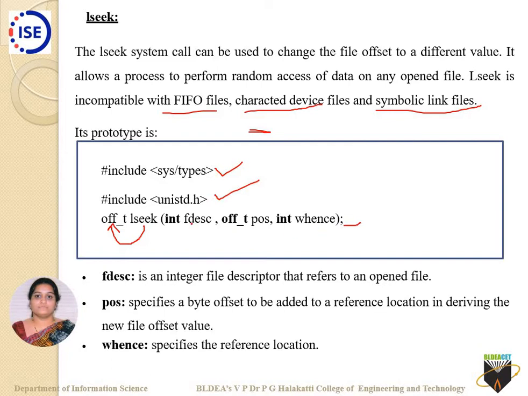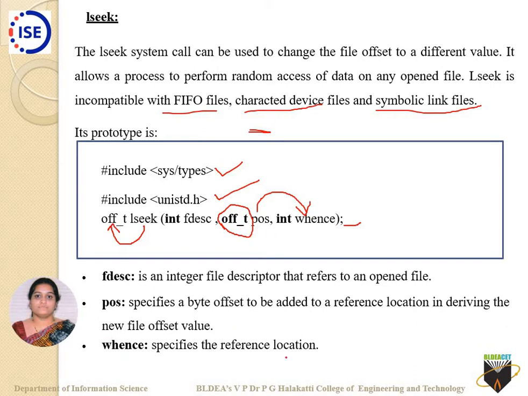The file descriptor is the one for which you want to change the position, and that is decided by fdes. The second one is decided by the position. The return value's data type is off_t, because we are expecting offset values. Then comes the third one, int whence. fdes is an integer file descriptor that refers to an open file. Pos specifies a byte offset to be added to the reference location. Whatever you specify here will be added to the whence value, and the reference location is used in deriving the new file offset value. The new file offset value is decided by this pos.